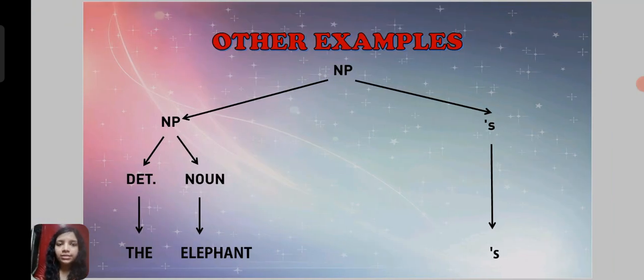Next, another example is the elephant's. So here also the noun phrase is divided into noun phrase and apostrophe s. The noun phrase is again divided into determiner and noun. The is the determiner, which comes under the category of article, and elephant is the noun, and apostrophe s, as I told you, is showing possession. Here if I say the doggy's house, or the dog's house, here also the apostrophe s will show you possession. This is the fifth type of noun phrase.